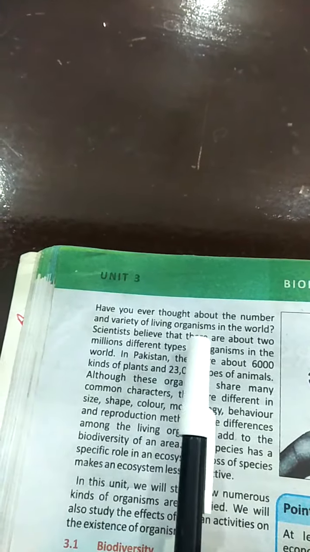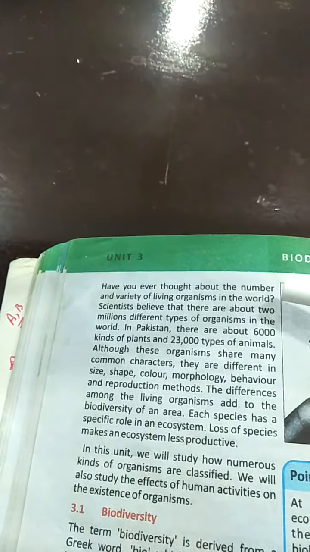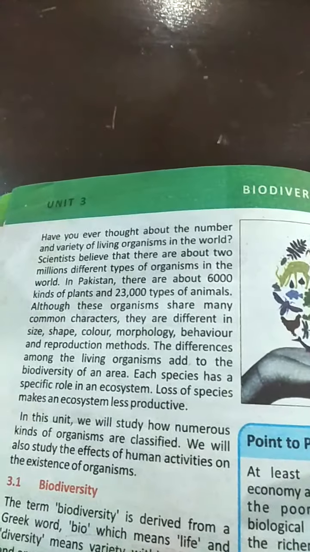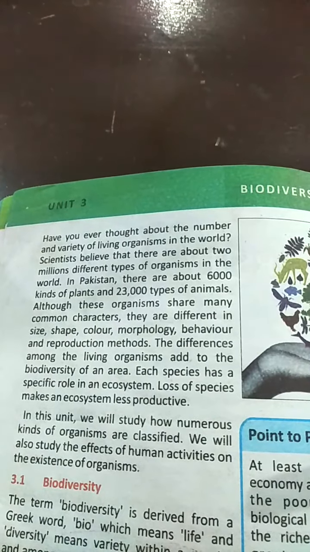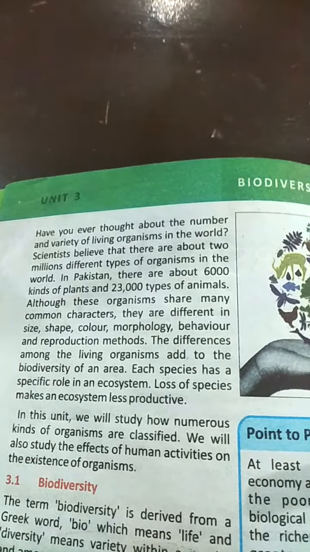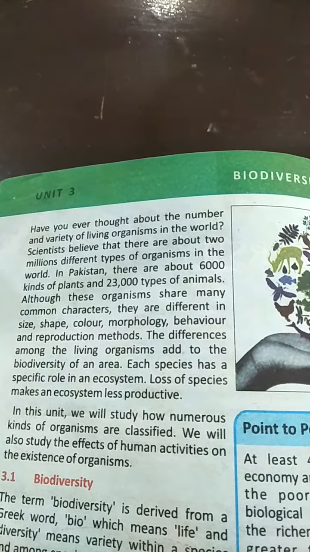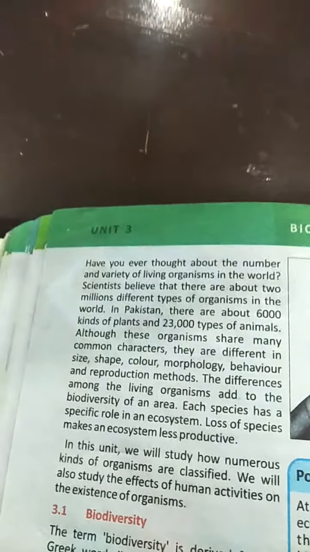Have you ever thought about the number and variety of living organisms in the world? In this paragraph the total variety of living organisms in Pakistan is discussed. In Pakistan, 6,000 kinds of plants and 23,000 types of animals are present.